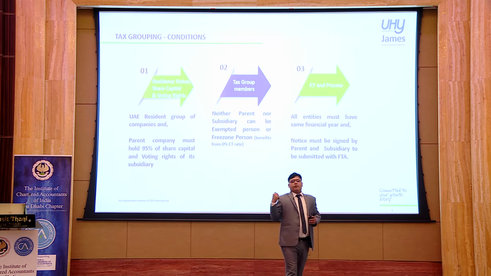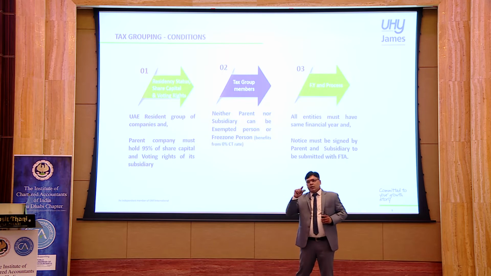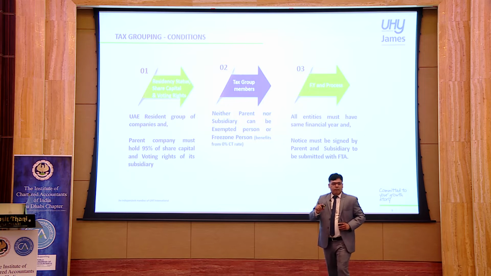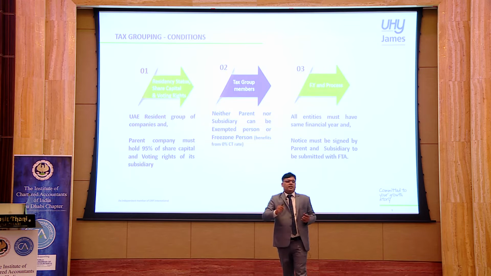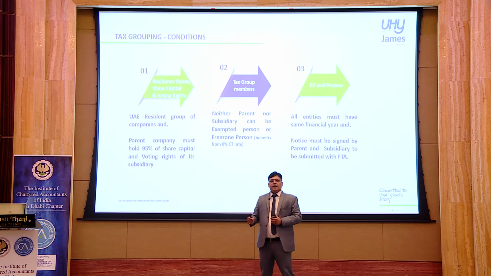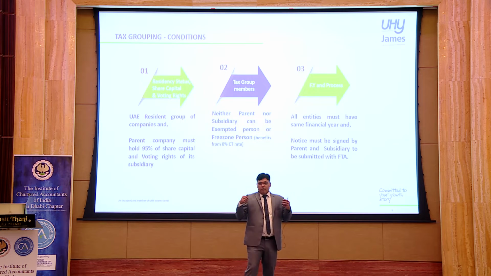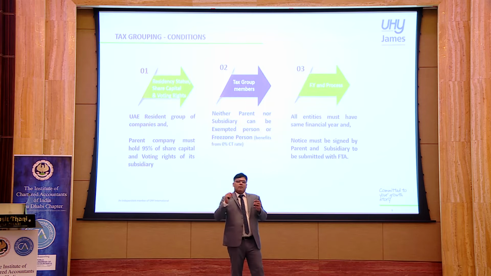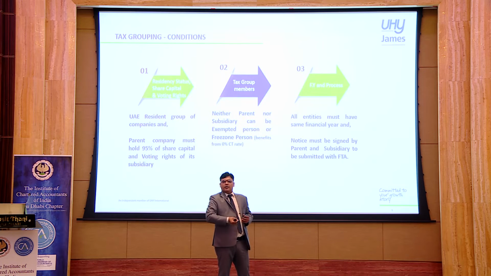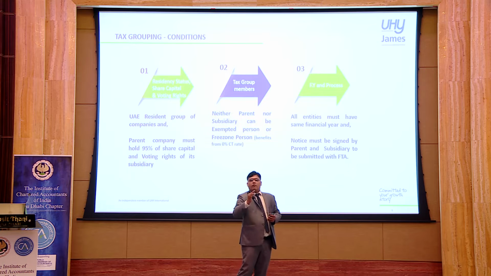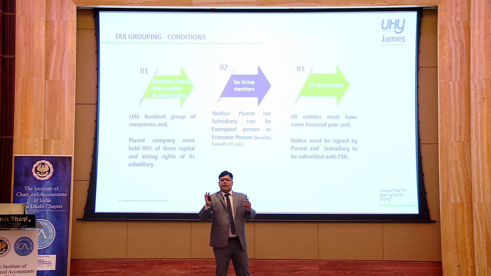Third is the financial year, which says all the members in the tax group must have the same financial year. It means if my parent company has a financial year from January to December, then the subsidiaries we want to be part of the tax group must also have the same financial year from January to December. Any entity having a financial year, let's say from April to March, will be excluded. That cannot be a part of the tax group.